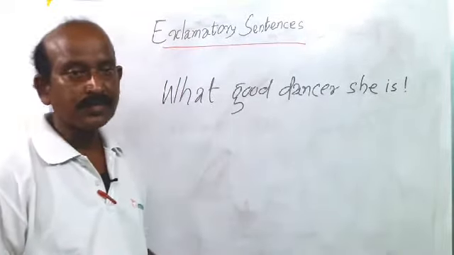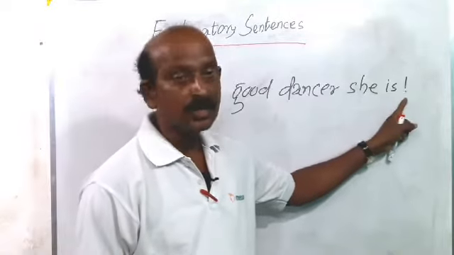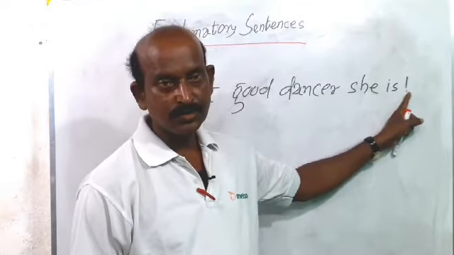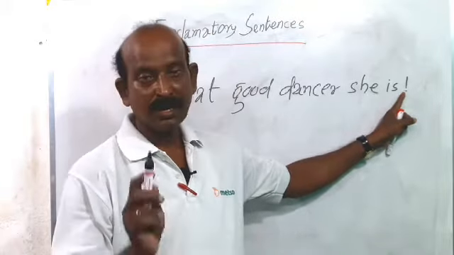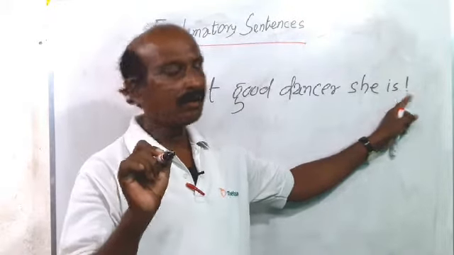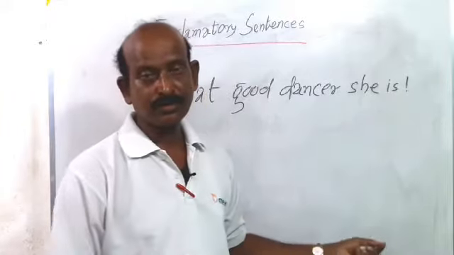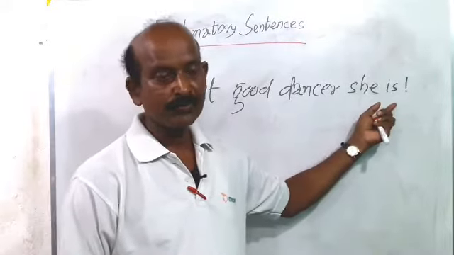And this type of sentence ends with an exclamation mark. Exclamation mark means a line, and below the line there is a dot. That is called an exclamation mark.